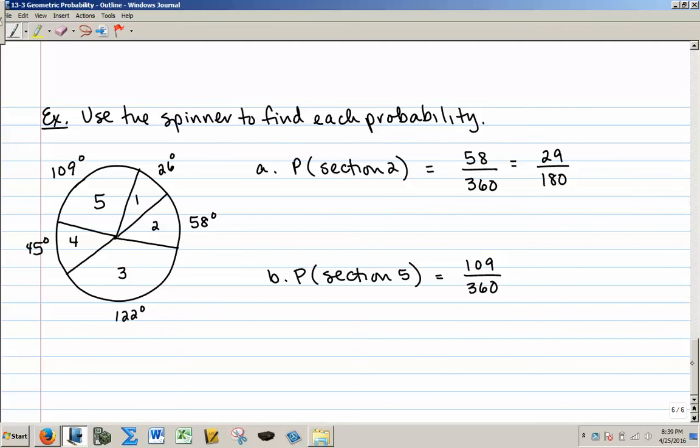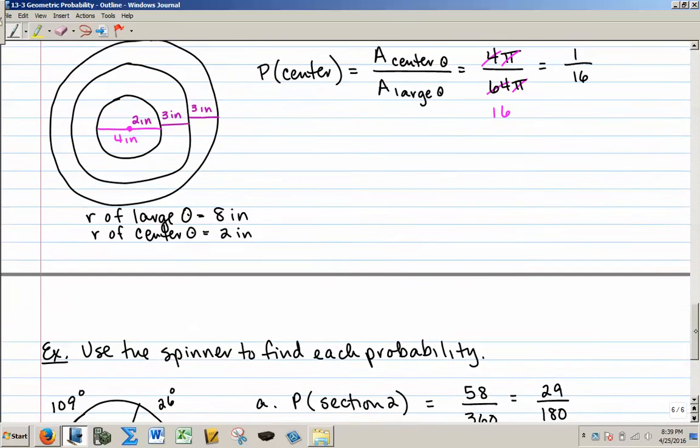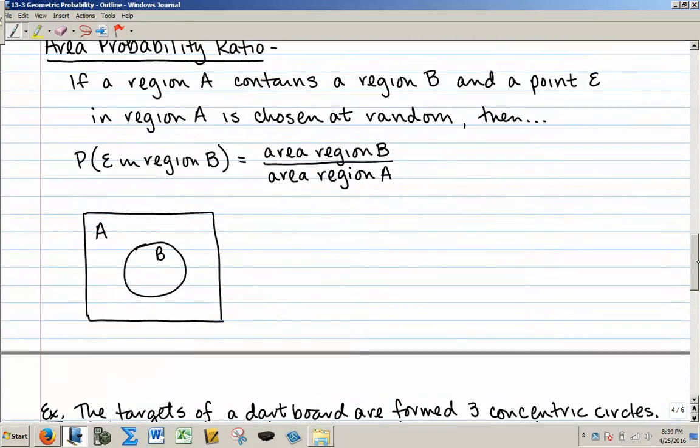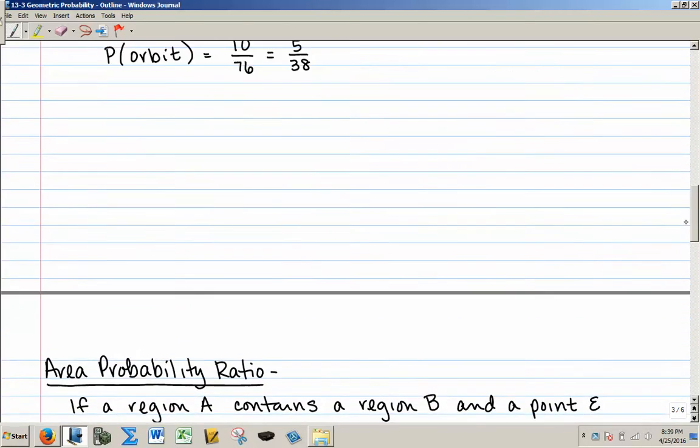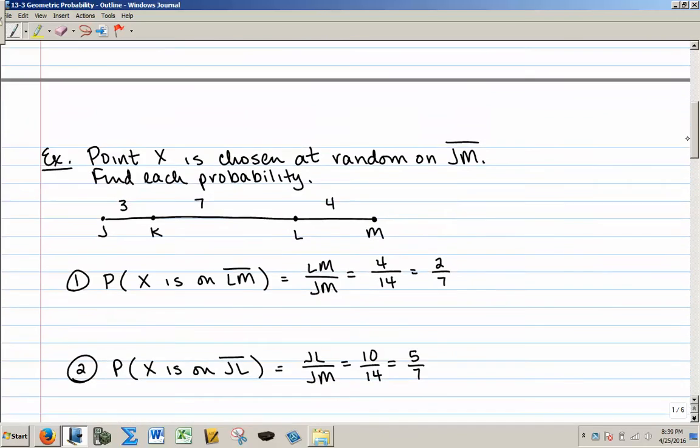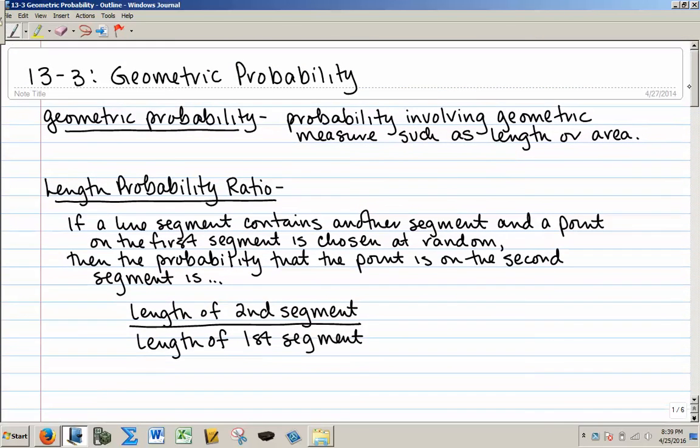To sum up this section, we can talk about probability with regard to area using the area probability ratio, and we can talk about probability with regard to segment length, and all of this falls under the category of geometric probability.